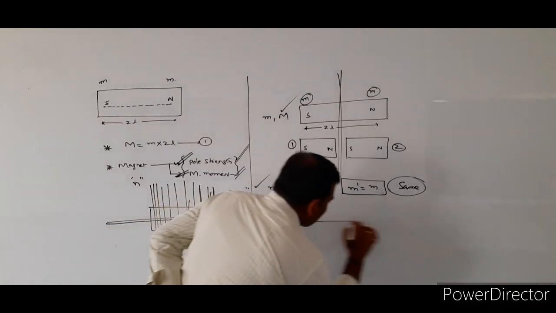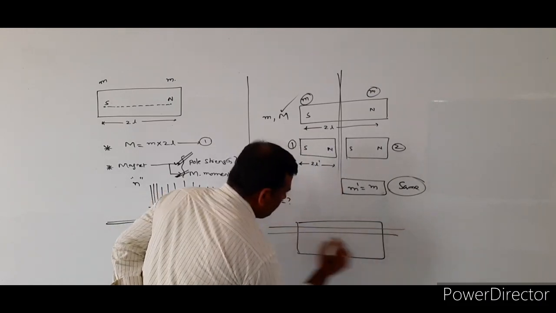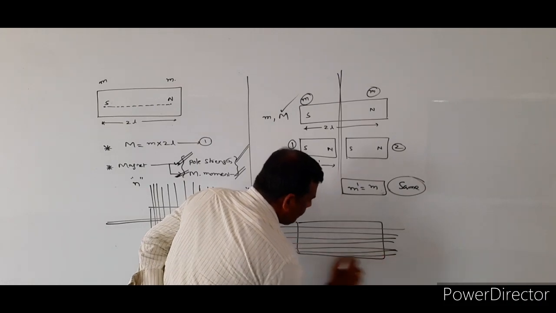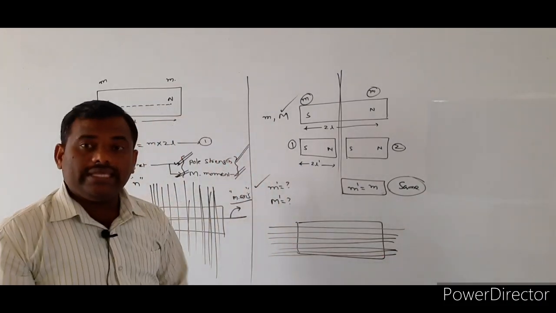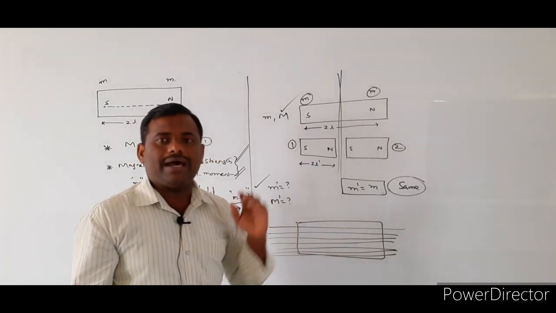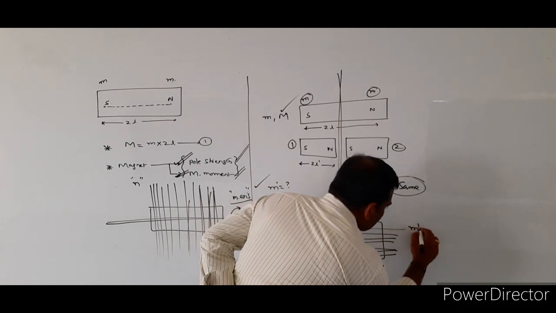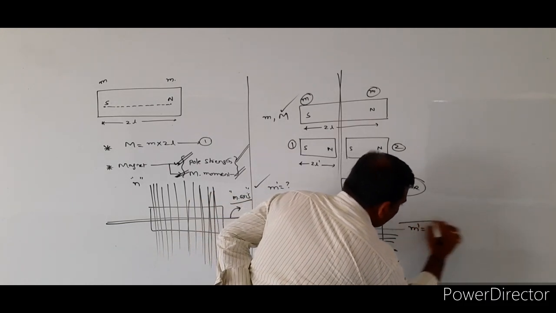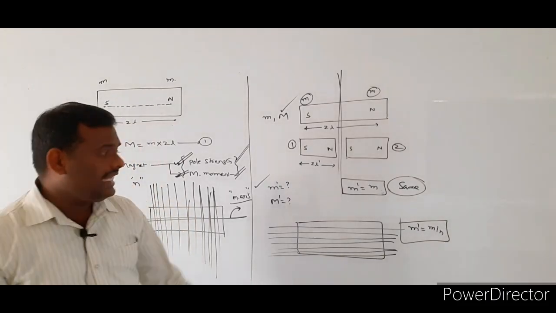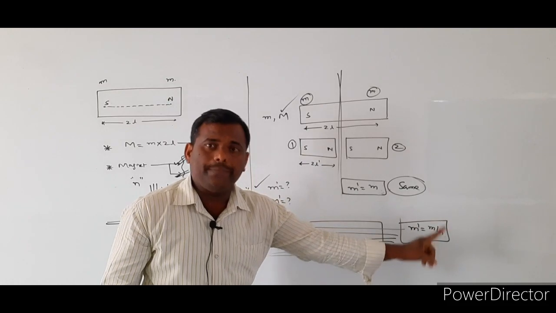Suppose whenever the given bar magnet is cut into n equal parts, parallel to the magnetic axis, the magnetic pole strength of each and every piece becomes m dash is equal to m by n.